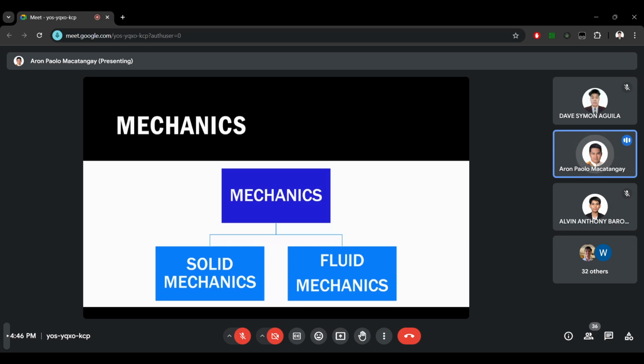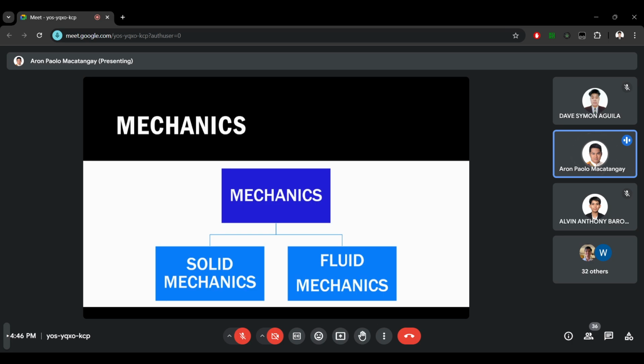Right? So these examples, both solid mechanics and fluid mechanics try to describe how the F equals ma relationship applies to objects. However, solid mechanics focuses on the application in solids, and fluid mechanics focuses on the application of the same equation F equals ma to liquids and gases. So that's the difference of fluid mechanics versus solid mechanics.